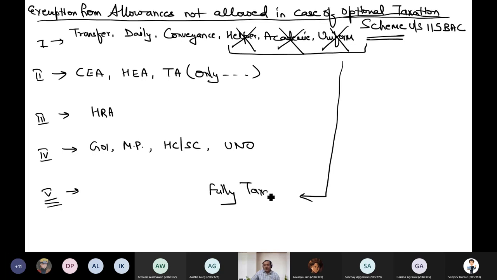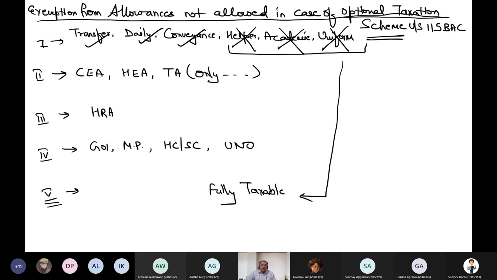No exemption the moment you opt for optional taxation scheme, but these allowances exemptions will continue to be given even in case you opted for optional taxation scheme. You will continue getting the exemption of transfer allowance, you will continue getting the exemption of daily allowance, you will continue getting the exemption of conveyance allowance.